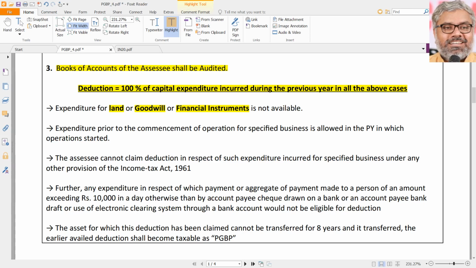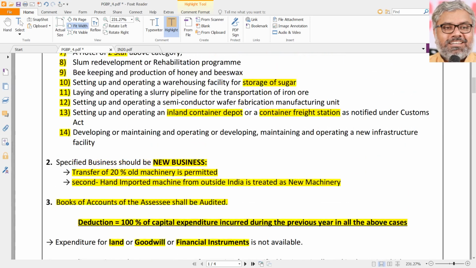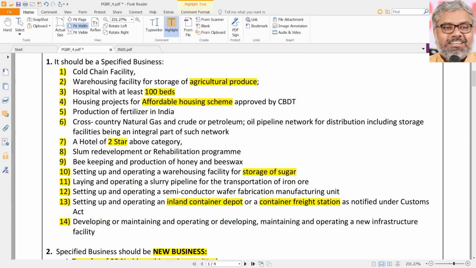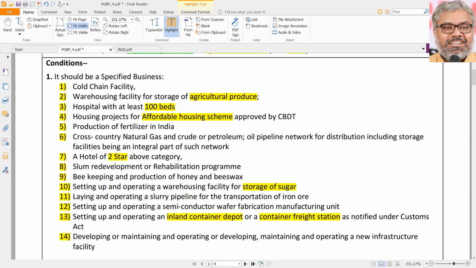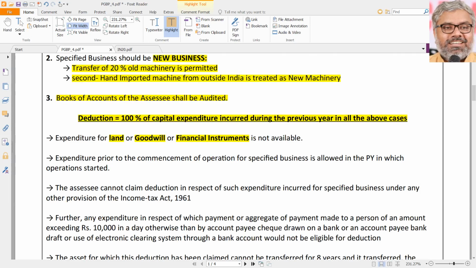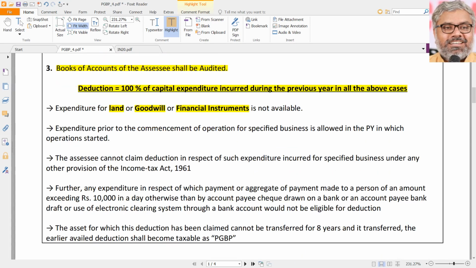Otherwise, what happens? Let us say there is a cold storage facility already, I buy the shares of the cold storage facility and say that I have established it by changing a name or brand name. No, you did not establish it, you just bought the shares. That is not considered as investment. These investments, popularly, we can call greenfield investments, not brownfield investments. Means they should be newly formed, not by just changing hands of shareholding from one person to another person. If that happens, let it happen. Nobody is going to stop that. But that is not eligible for 35AD, that's all. So 35AD capital expenditure deduction is not available for three types of purchase of assets. What are the three assets? Land, goodwill and financial instruments.